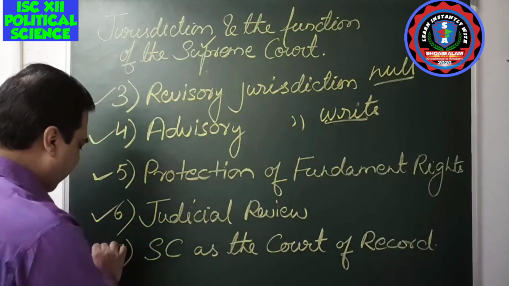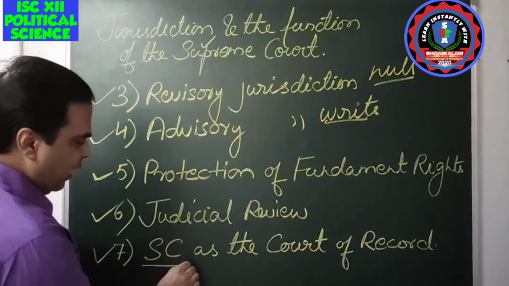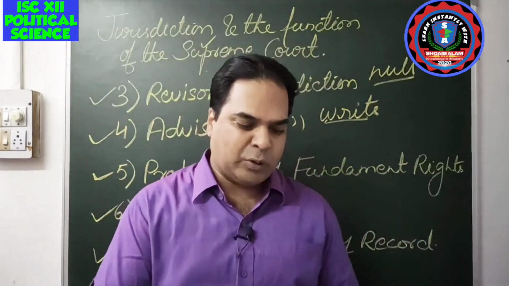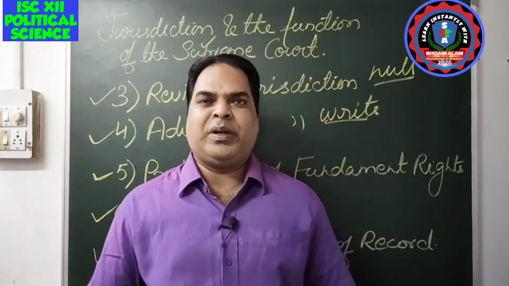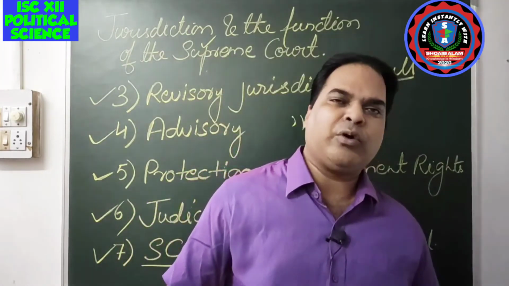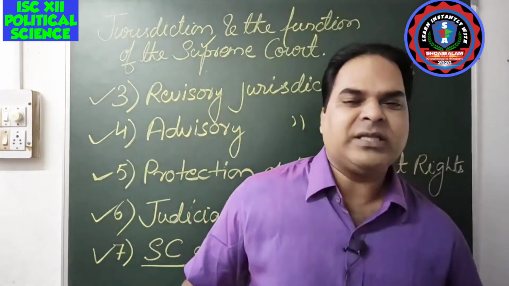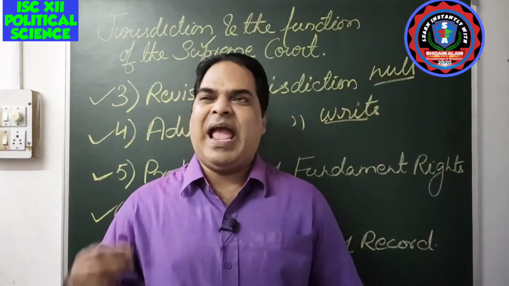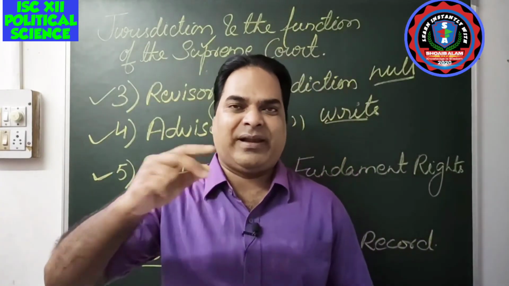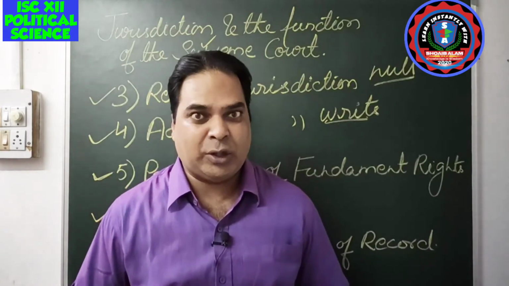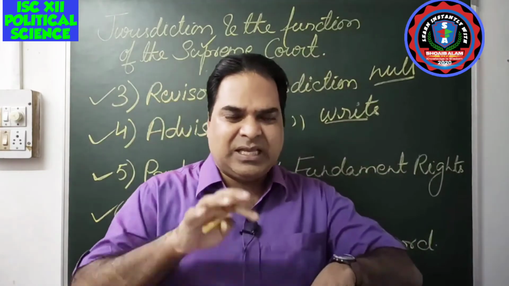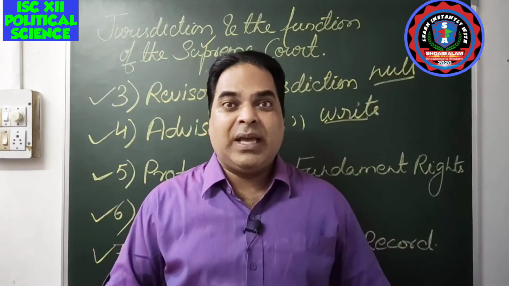Now the next one, the last one: Supreme Court as the court of record. Supreme Court is also known as the court of record. Every court, whether it is the Supreme Court or High Court or any other subordinate court, keeps all the records. Any judgment, any proceedings which take place in the Supreme Court are recorded. Like in movies, you might have seen a judge sits at the highest table and below that one person is typing something on paper. What is he doing? He is recording everything.